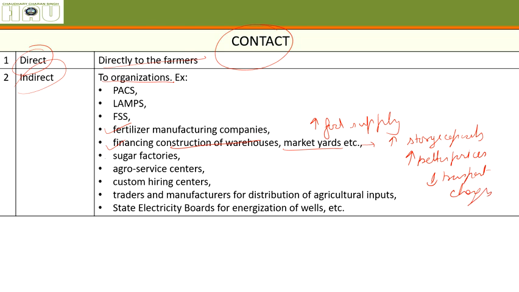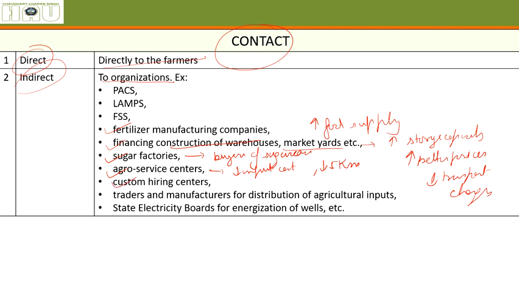If it is giving loans to sugar factories, that means there are more buyers of the sugarcane that the farmer is growing. Agro service centers are opening up, reducing input cost. Earlier the farmer used to go 20 kilometers for buying inputs, but now the distance has been reduced to just 5 kilometers because an agro service center has opened up in the next village or in the same village.